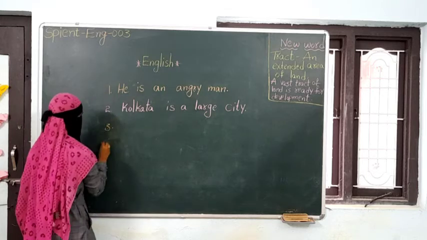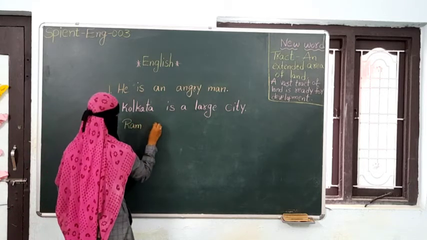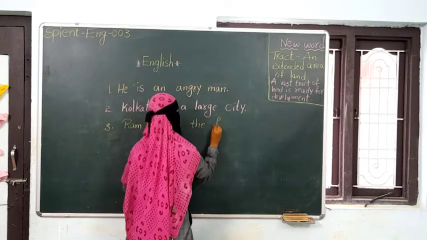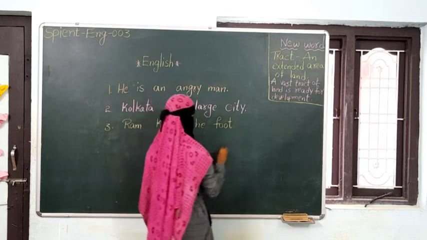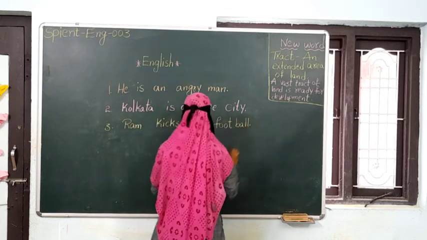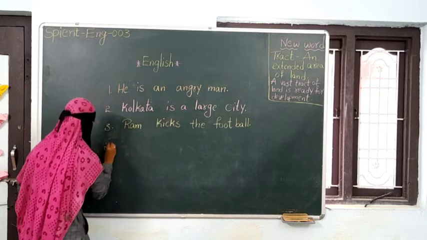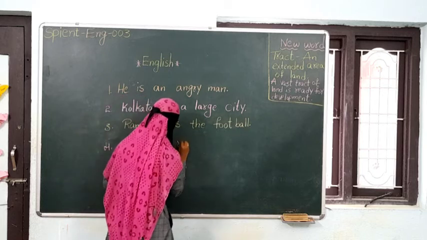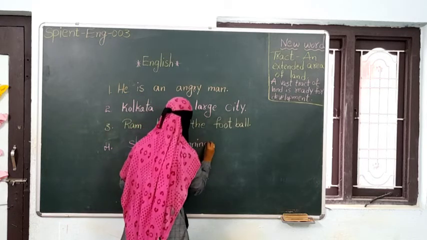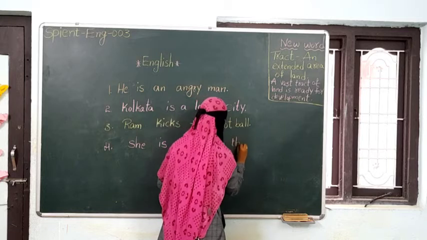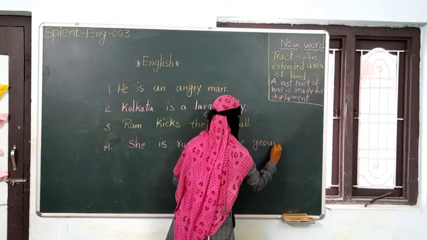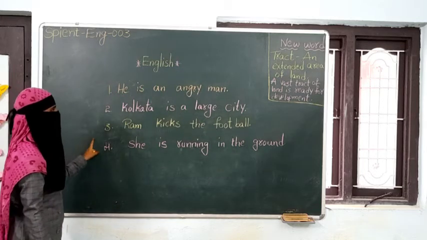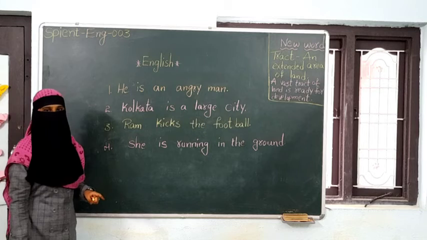Next sentence. See children, now we are going to find out the adjective and verb in these sentences.